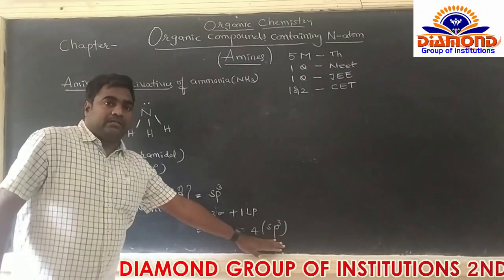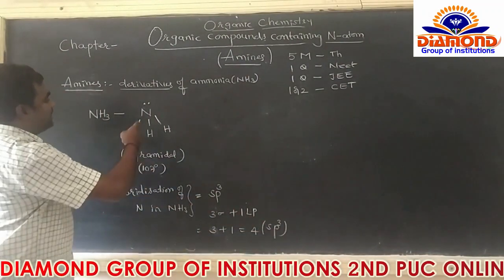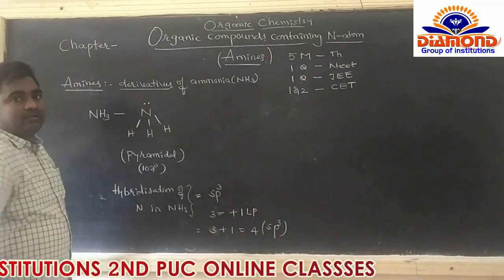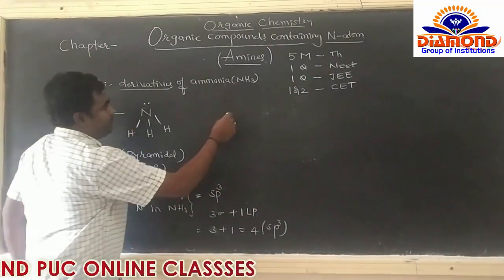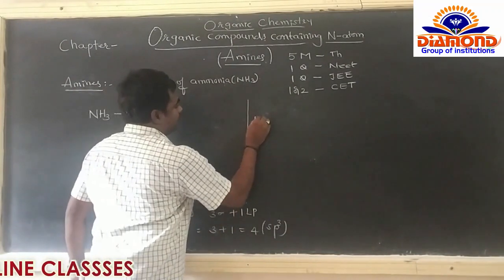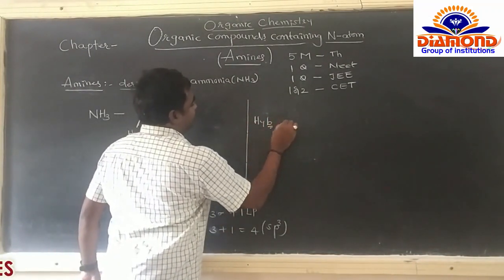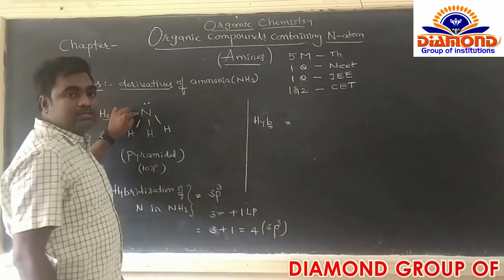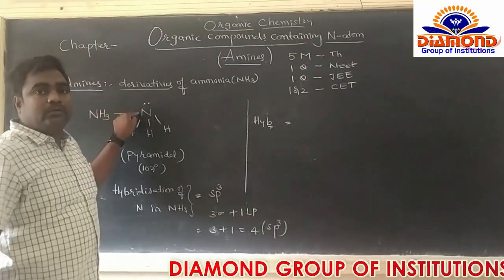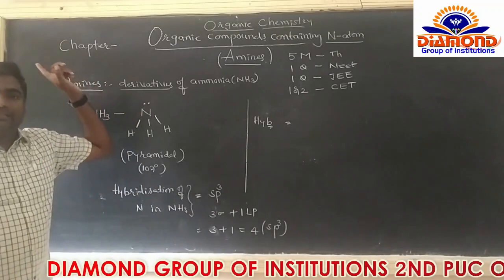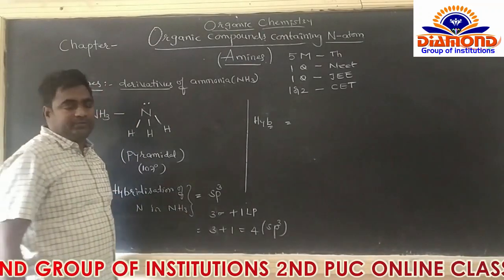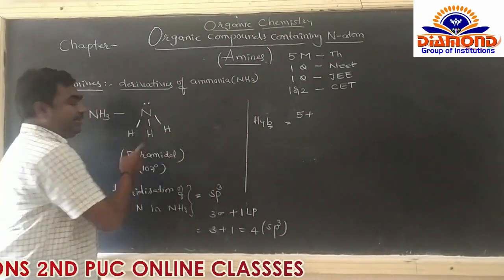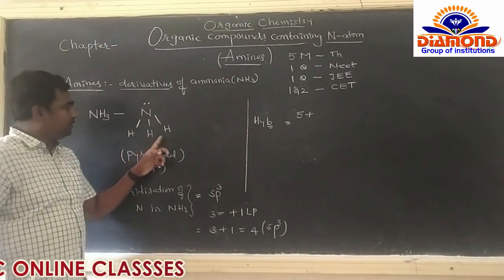sp3 hybridization. What is the atomic number of nitrogen? Hybridization is equal to a formula. What is the group number? Nitrogen belongs to the 15th group, simply the 5th group. That's why here 5 plus how many hydrogens are present? 1, 2, 3.